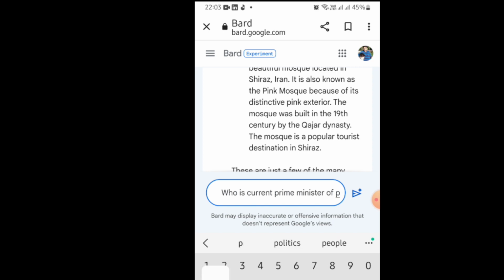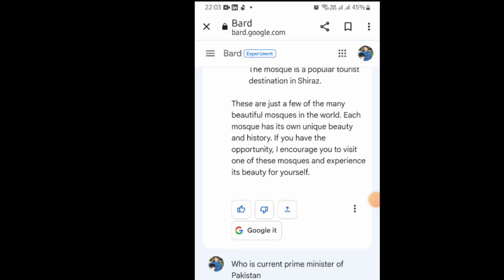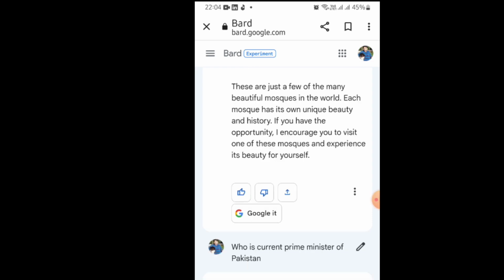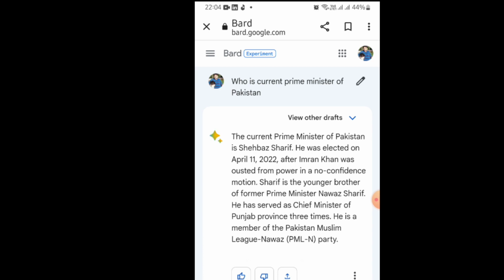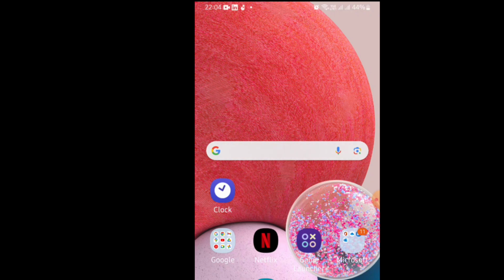Many people can take advantage of this technology. Students can take advantage of writing their code, teachers can take help in getting beautiful content for delivering a lecture, and content writers can also take advantage of this technology.